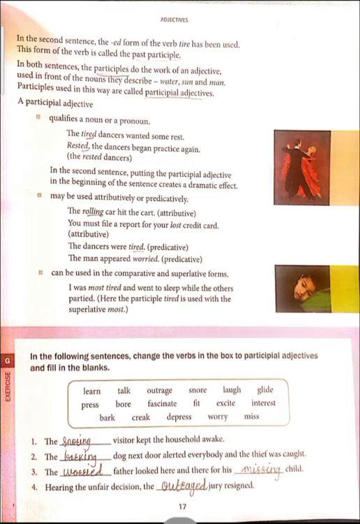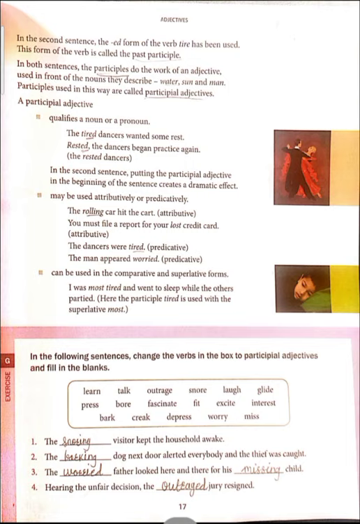Second one, the dash dog next door alerted everybody and the thief was caught. Which type of dog would it be? Barking dog. Yes. Now third one, the dash father looked here and there for his dash child. So how would he be? He would be worried. The worried father looked here and there for his missing child.